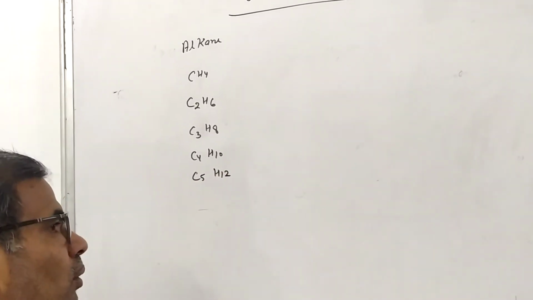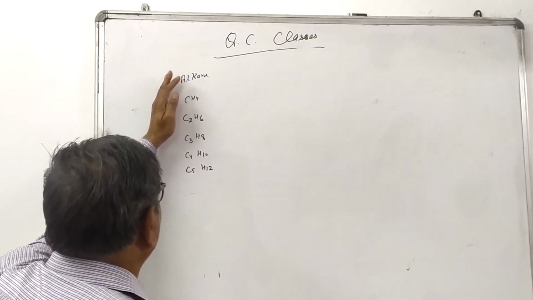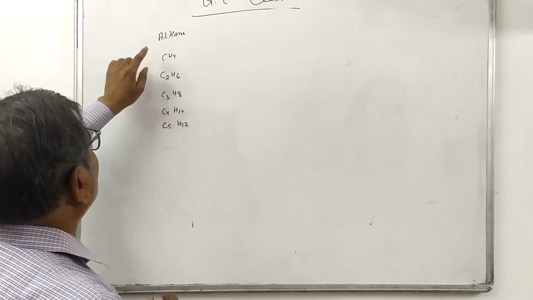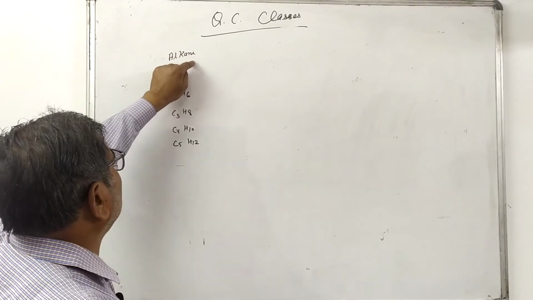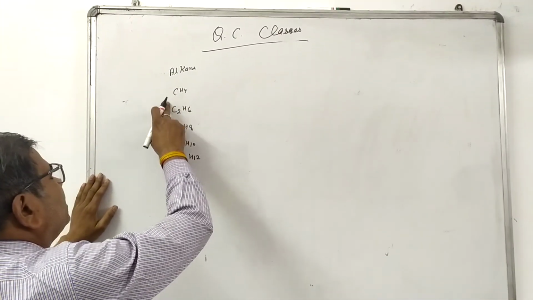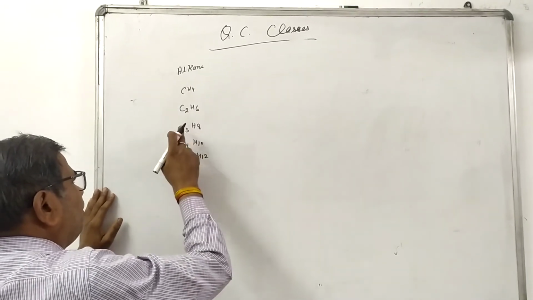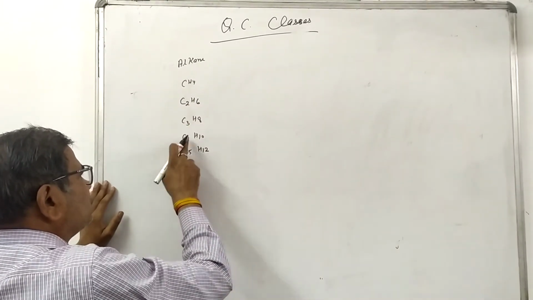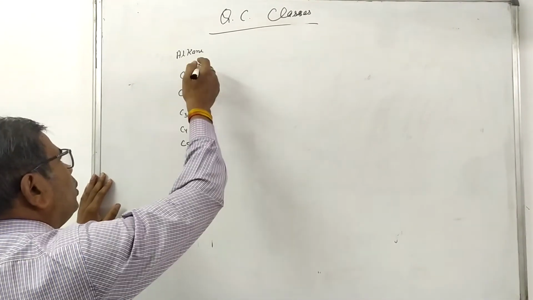Now you see the similarity between the compounds: the suffix "-ane" is added because they belong to a similar group. Meth plus ane, eth plus ane, prop plus ane, but plus ane, pent plus ane. All have "-ane". This is homologous series.